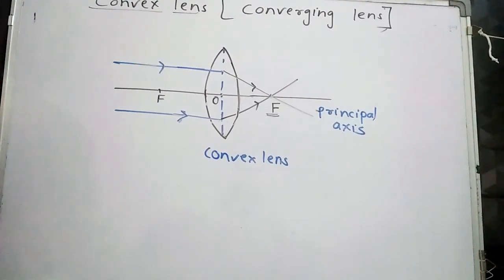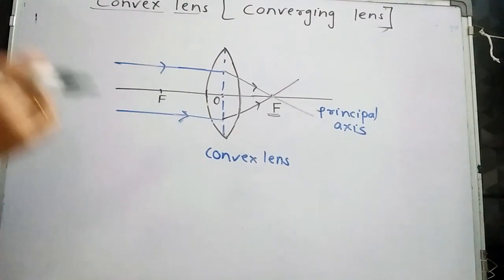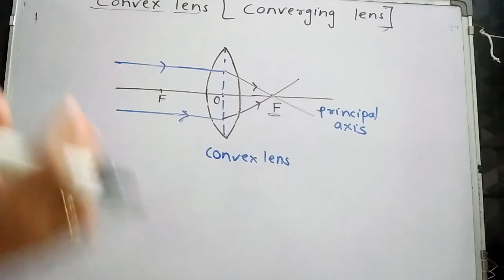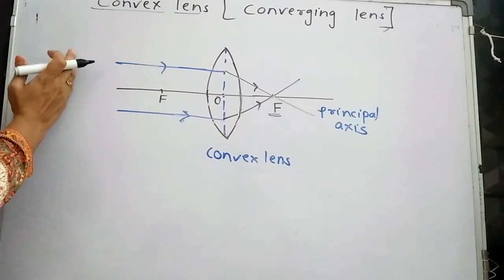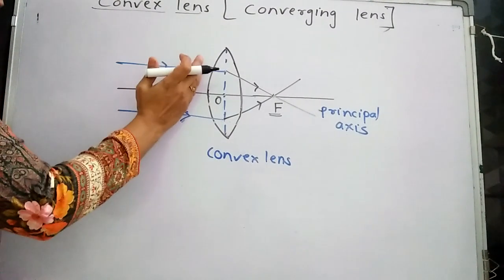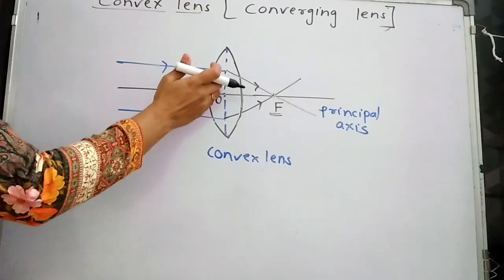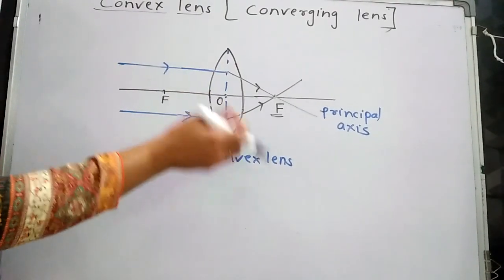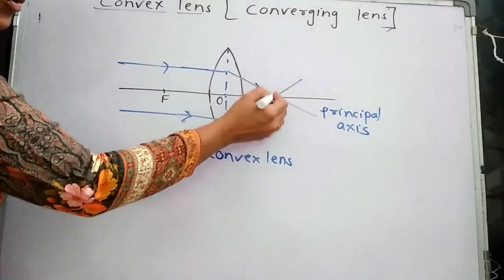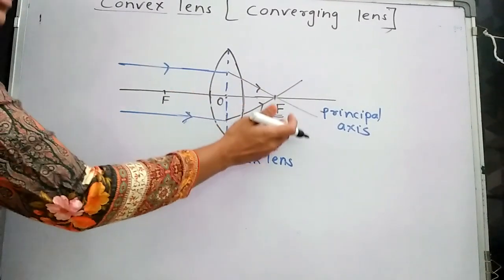Now see, there are actually two foci to the convex lens. Singular is focus, plural is foci. If the light rays are coming from this direction, they will enter into the lens, refract and converge at this point. So we will get the focus on this side.